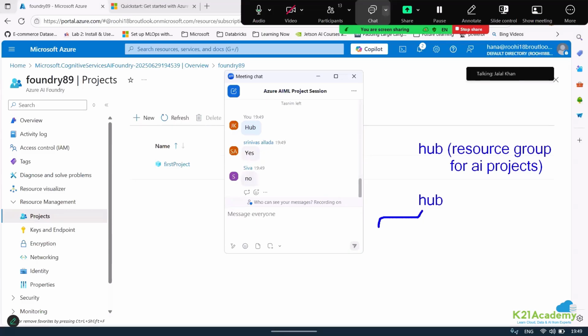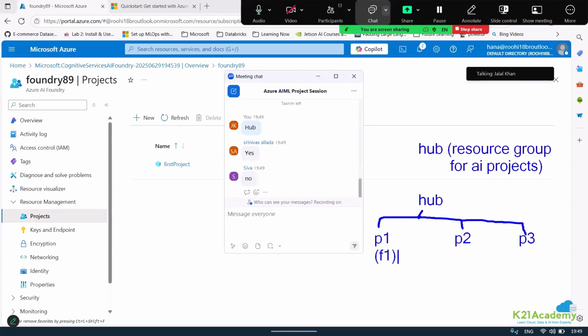Suppose I have project number one, and maybe I want to deploy another project. If I want to deploy multiple projects, then I can make use of a hub. So I can have Foundry one, I can have Foundry two, or you can say I can have project one, project two, project three. If you want to cater to multiple projects, each project is going to be attached to a Foundry resource, right?